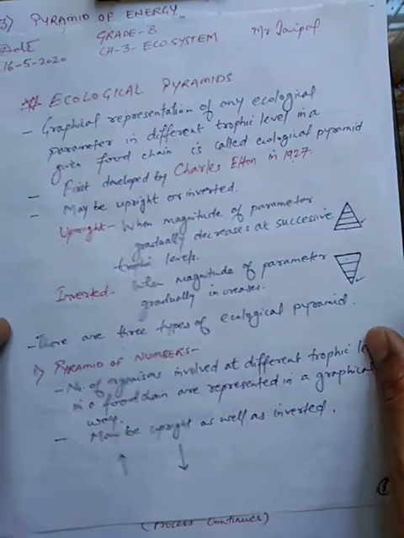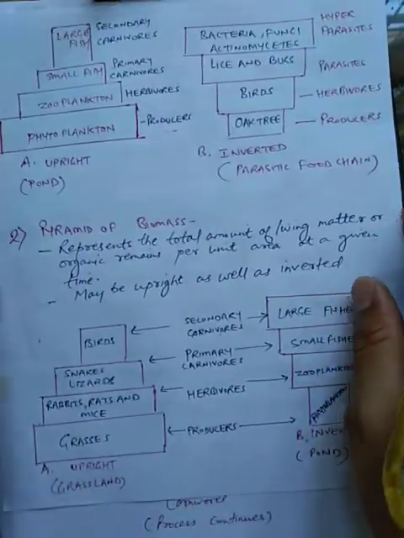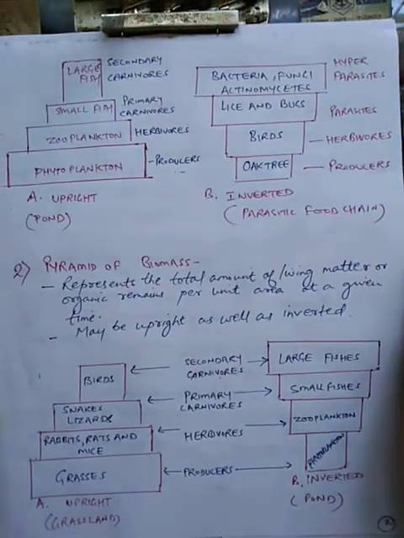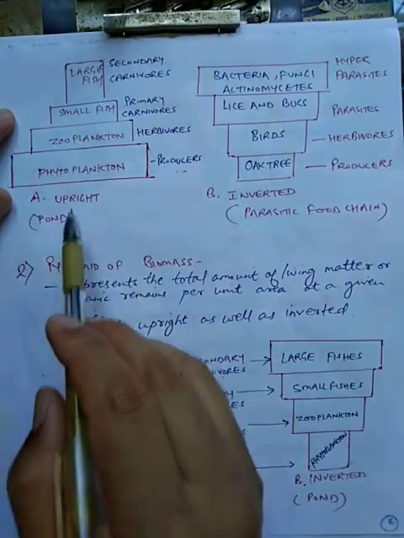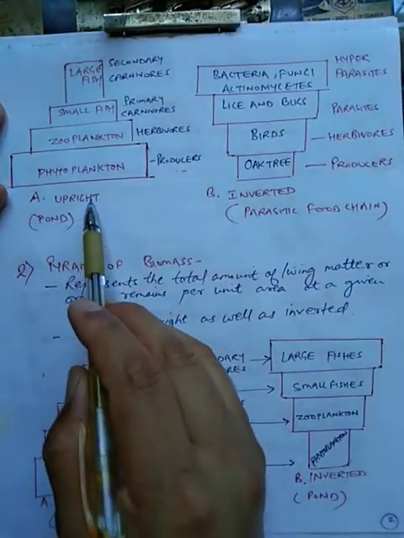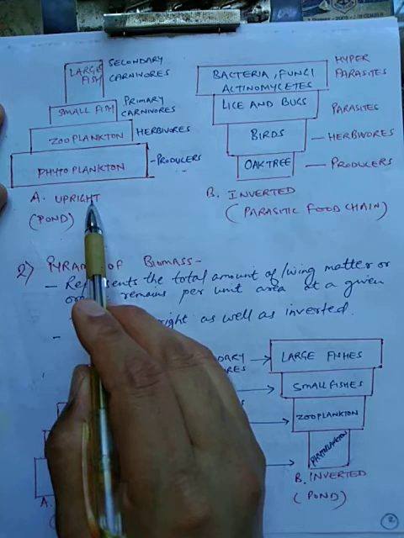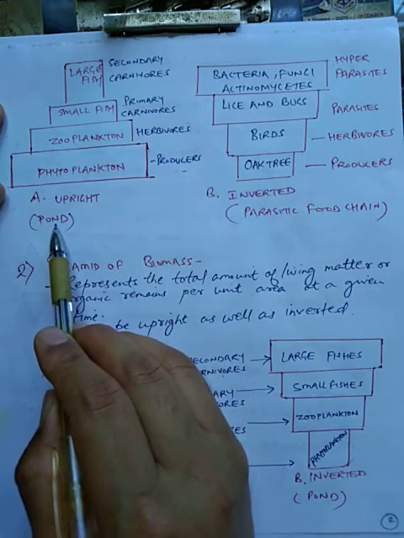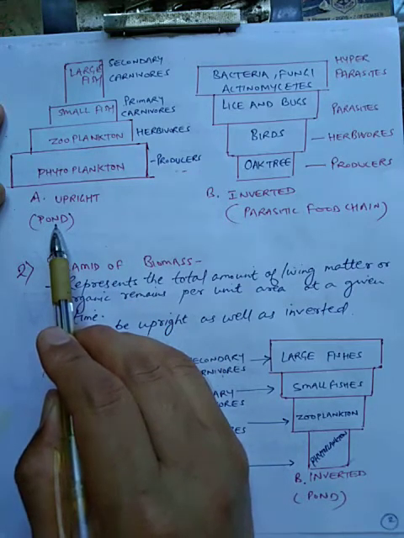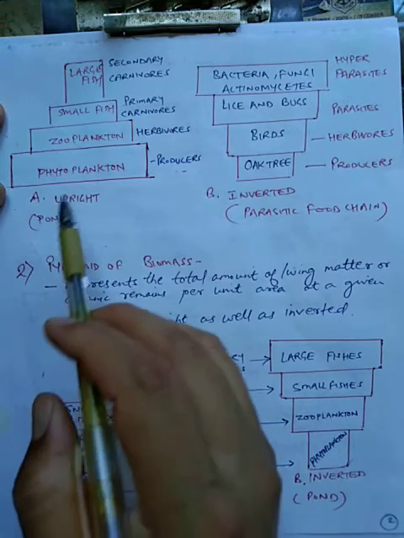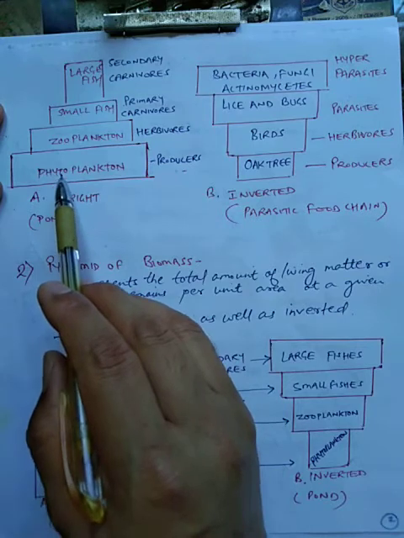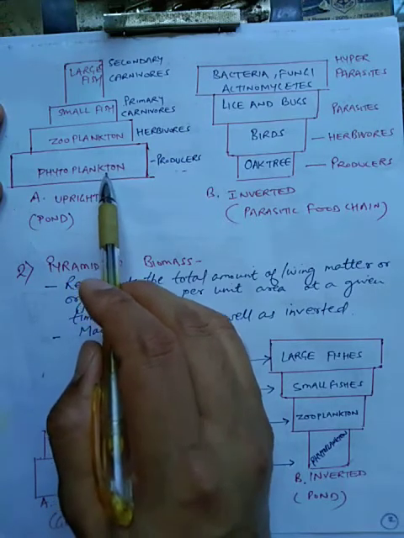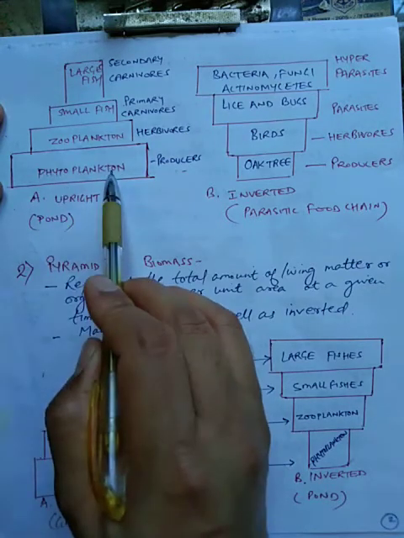So with the help of a food chain, we are going to understand this. You can see this is an upright pyramid of numbers for a pond food chain. What is there? Phytoplankton. These are the producers. They are maximum in number.